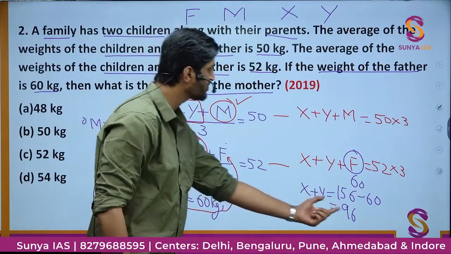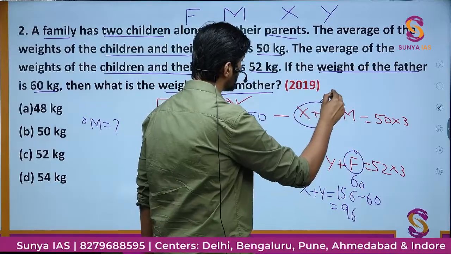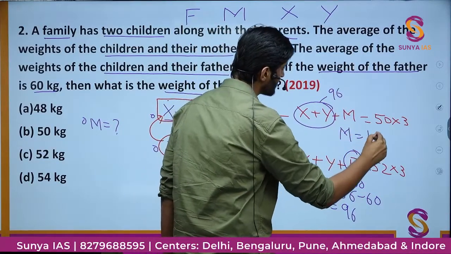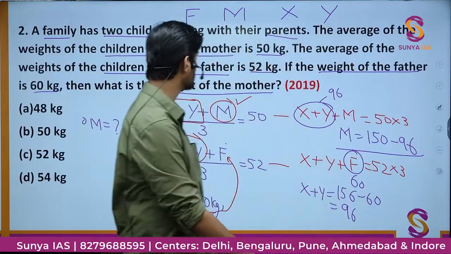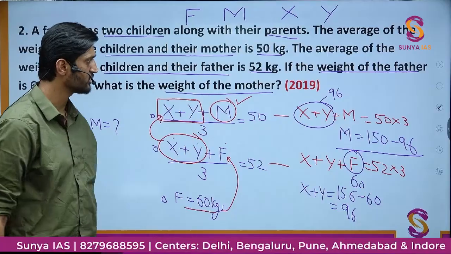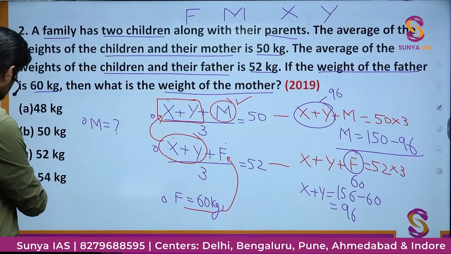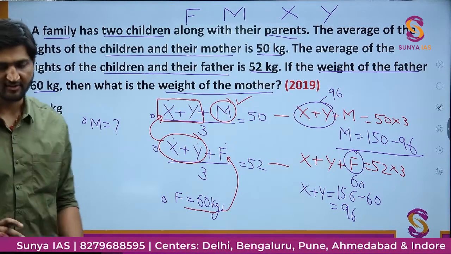If you put this value in this part, so X + Y is 96, then the value of M is going to be 50 × 3, that is 150, minus 96, and hence your question will be easily solved. What is going to be the value? I think it is going to be 54 kg, right? So the correct answer would be D, that is 54 kg.